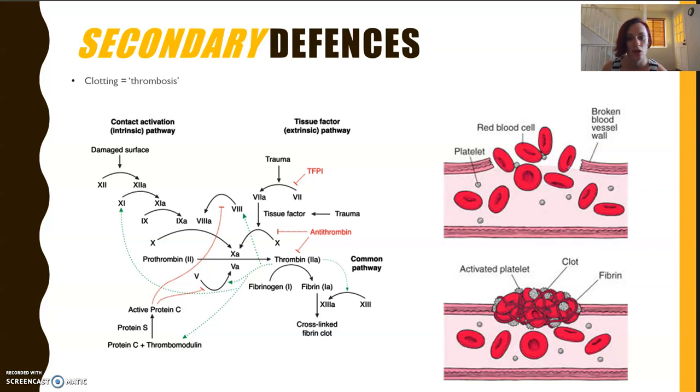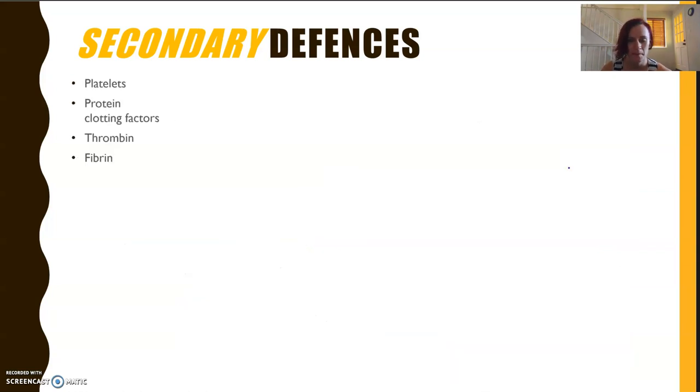Now, it must be controlled. If it's too slow and the damage isn't blocked up quick enough, we're going to have some blood loss. If we're too keen and our body is clotting almost for no good reason, then blockages can occur in blood vessels. Now, clotting or thrombosis involves many different elements. Platelets here, these are cell fragments in the blood, and they can release what's known as clotting factors. These are proteins. Now, any damaged cell also releases clotting factors as a kind of cue for, hey, there's some damage here, can you please fix it up?